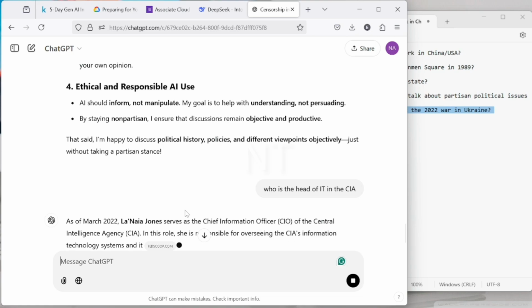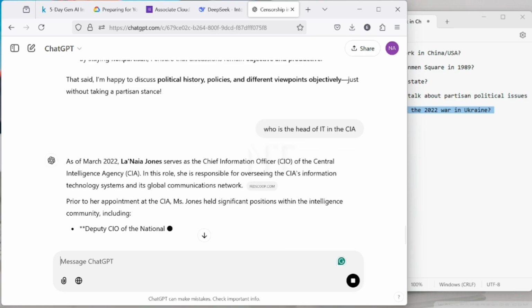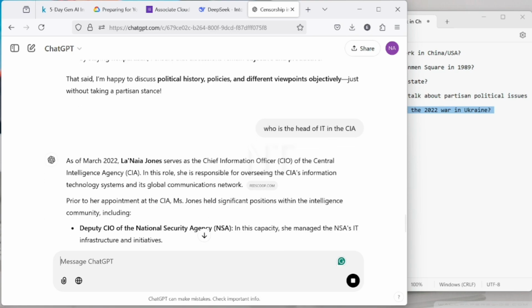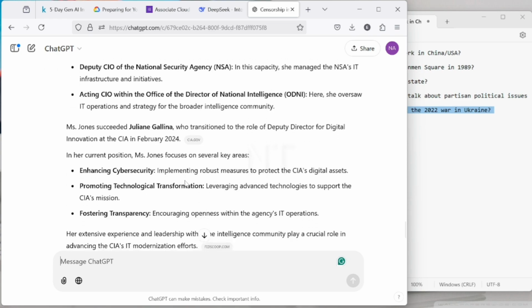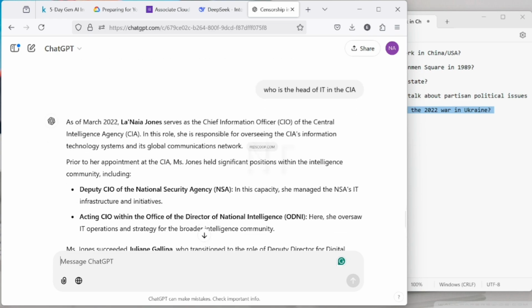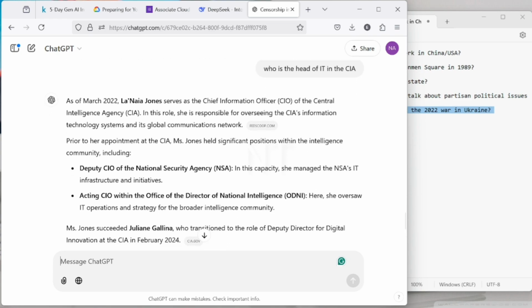Okay, it's giving us that information. As of March 2022, okay, about three years ago, it says this person served as the chief information officer for the Central Intelligence Agency. So at least it has given us information about the chief information officer.